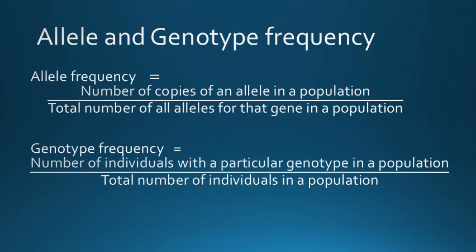Allele frequency is defined as the number of copies of an allele in a population divided by the total number of all the alleles for that gene in a population, and the genotype frequency is equal to the number of individuals with a particular genotype in a population divided by the total number of individuals in a population. So these two frequencies are related, but a clear distinction between them must be kept in mind.